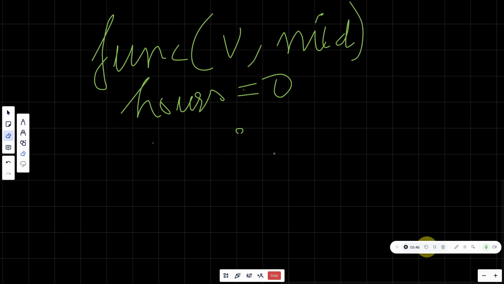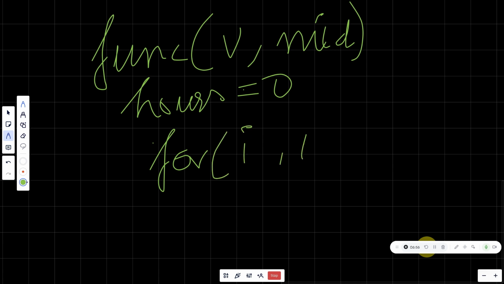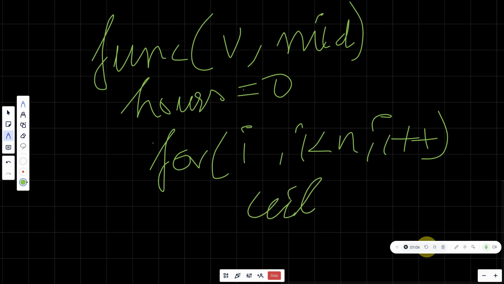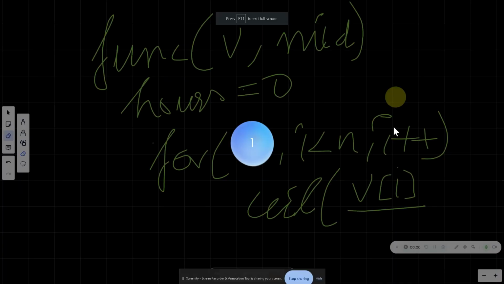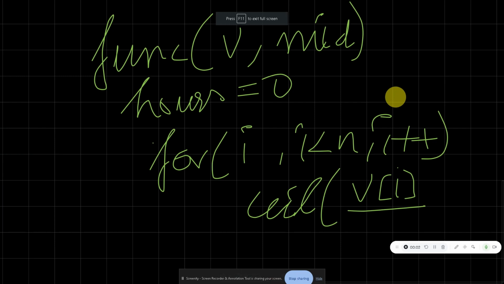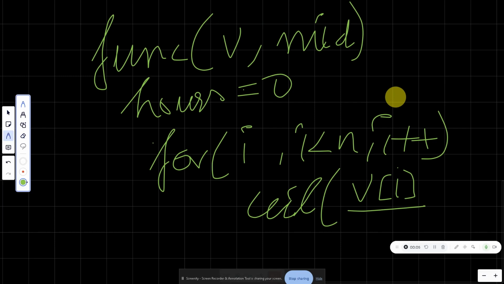Sorry guys, inside the for loop, i is less than n, i plus plus, and we'll have the formula, that is ceil of v[i], the denominator being the mid value, and that goes to hours.